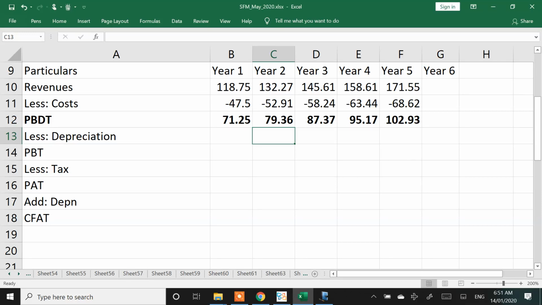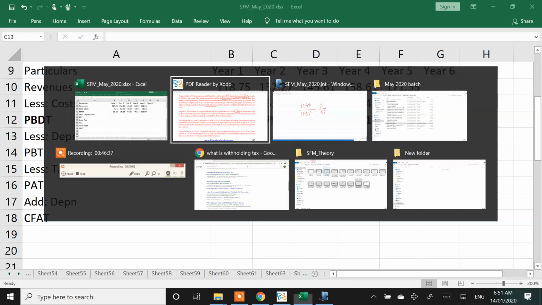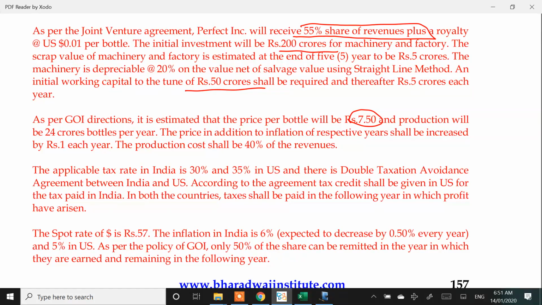How much will be the depreciation per year? What was the original investment? 200. Salvage value is 5 crores and depreciation is on the net of salvage value using the straight line method.